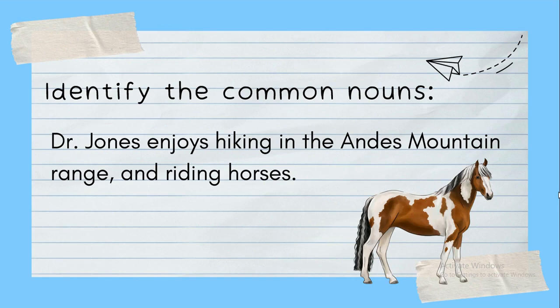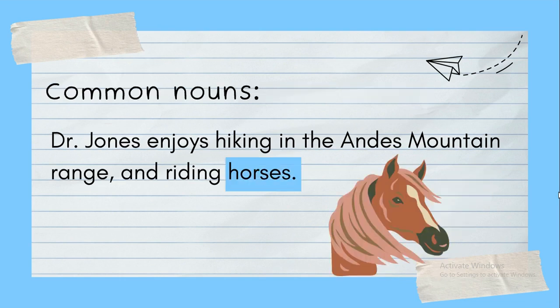Identify the common nouns. Okay, now we are finding common nouns in the text. Dr. Jones enjoys hiking in the Andes mountain range and riding horses. What is the common noun here? Which one is common? I think you understand. Yeah, you are right. Horses are common because we did not mention the name of a horse. One of my neighbors bought a pet.